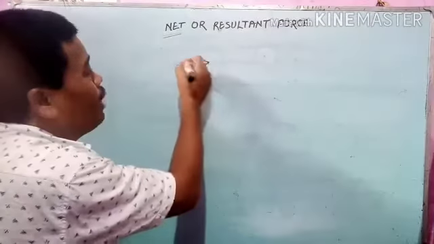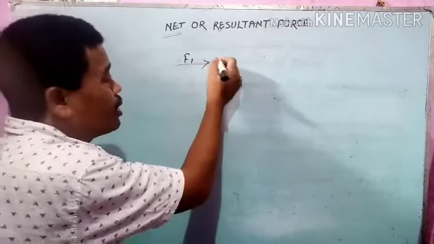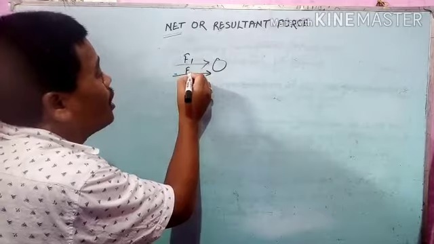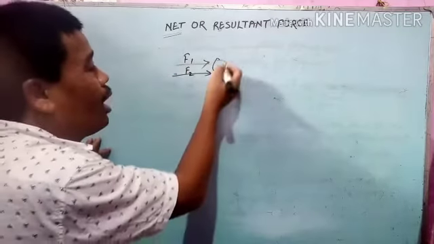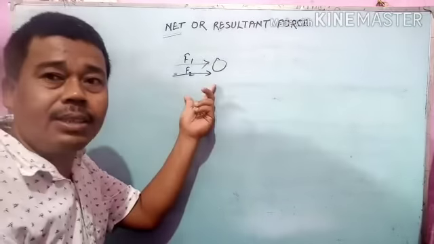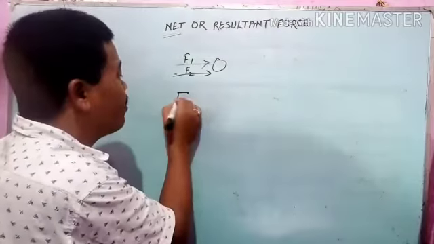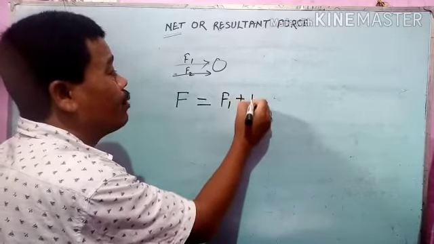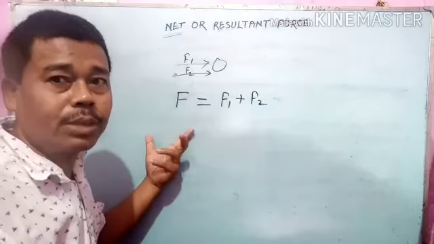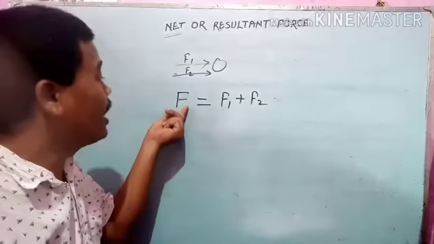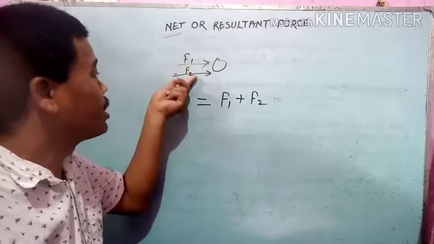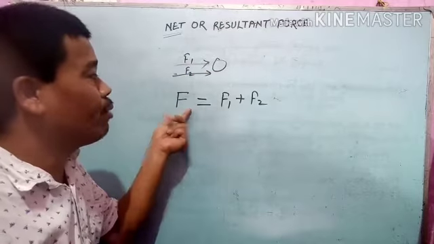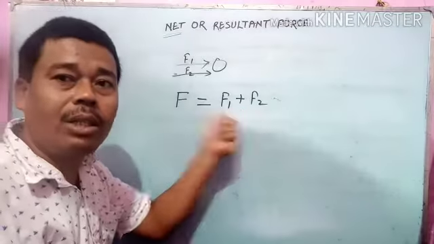Suppose one force F1 and another force F2 are both acting in the same direction and on the same object, then in this case, student, the resultant force, the final force, will be the sum of both the forces, or as many forces as there are. So when more than one force is acting in the same direction, the resultant force will be the sum of all the forces.